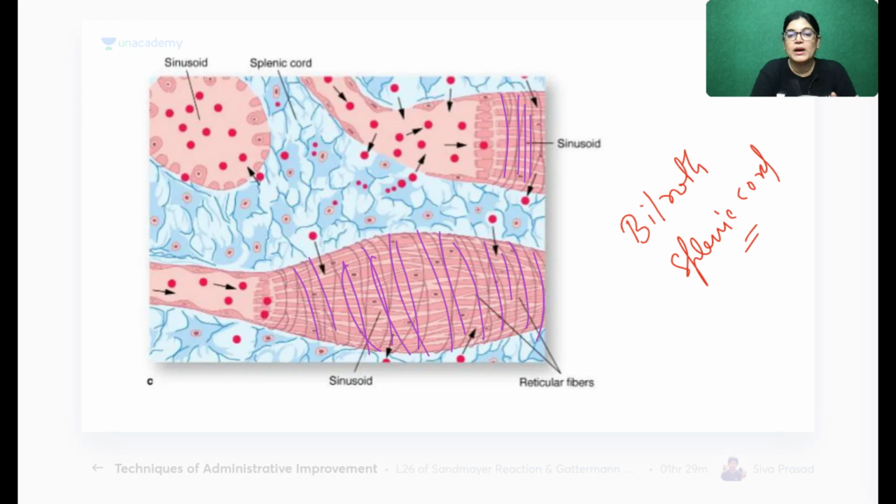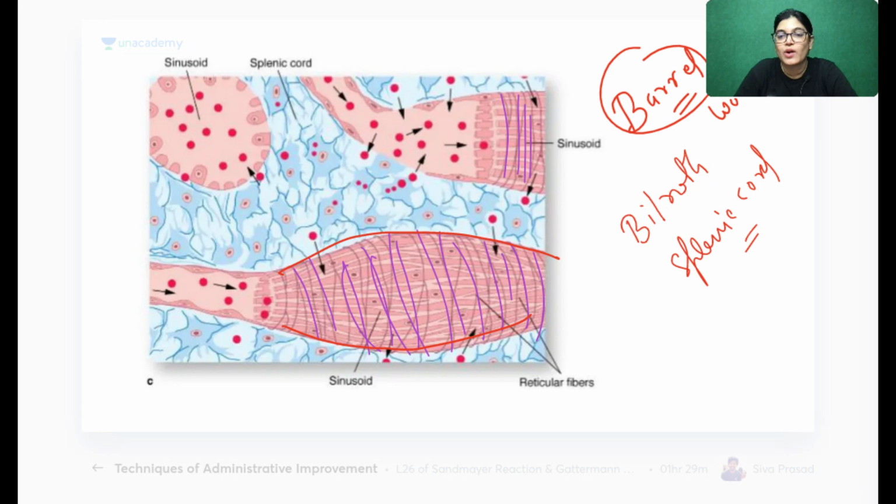Absolutely right. Now tell me, if you see the shape of this whole structure, can anybody tell me what it looks like? Spindle, yes. One of the students is saying spindle. Yes, you are close to it. It looks like a spindle, and a better term I will tell is barrel shape. So what is a barrel? Anybody knows? Wooden caskets. What is the use of this barrel or wooden casket? Do you know this?